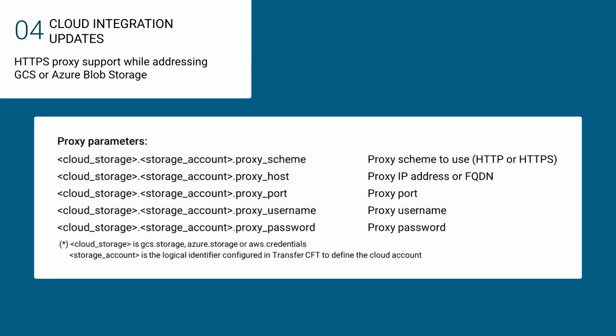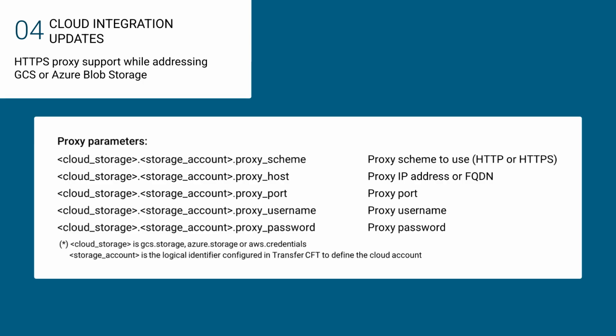As part of our strategy to accelerate cloud adoption, Transfer CFT is expanding its native integrations so organizations can adopt modern storage services and operate their file flows more flexibly across hybrid environments. These updates come with important new capabilities for cloud integration. The HTTPS proxy support for AWS was already supported.